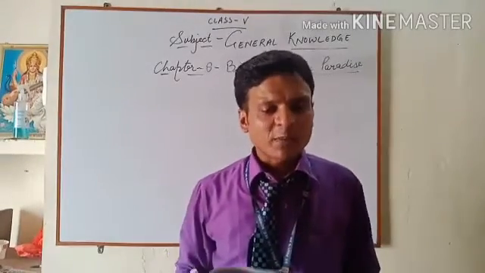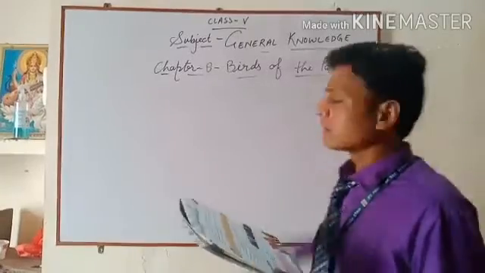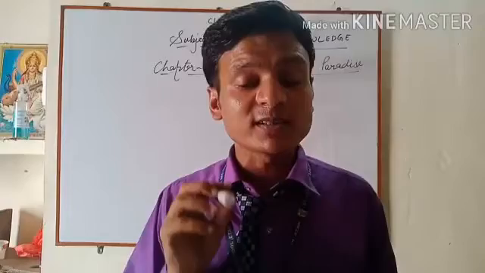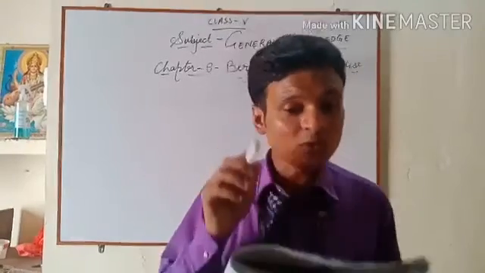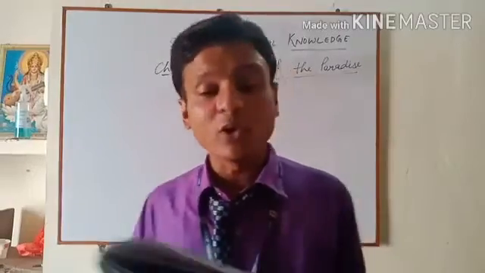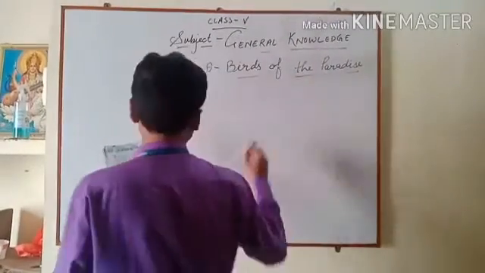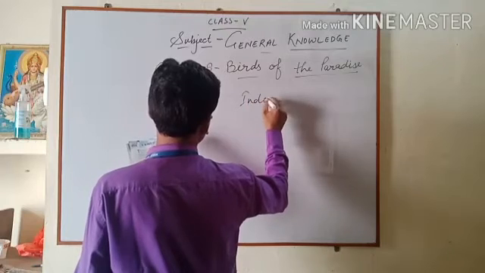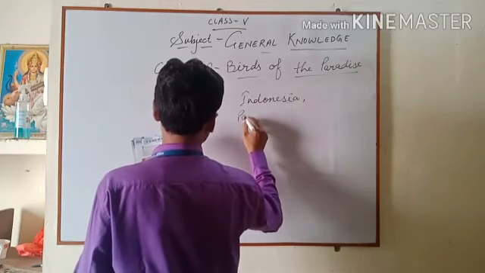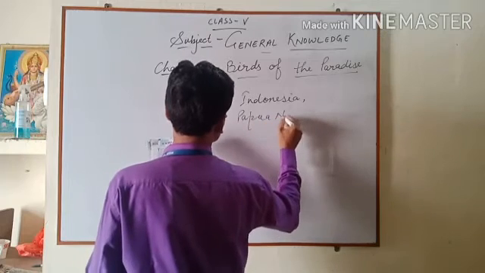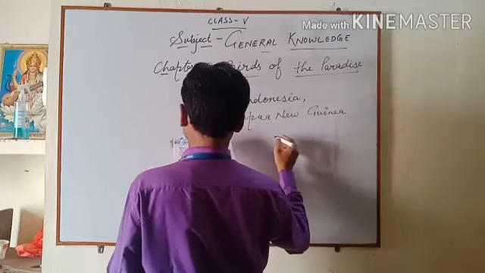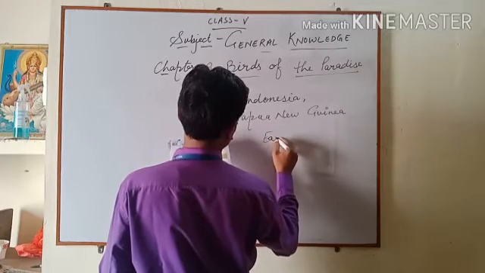Now I am going to start chapter number 8, that is birds of paradise. The birds of paradise are one of the most colorful birds in the world. They are found mainly in the jungles of Indonesia, Papua New Guinea, and Eastern Australia.